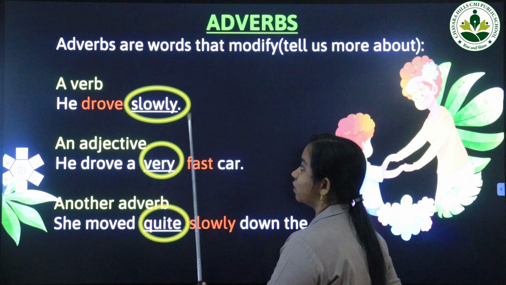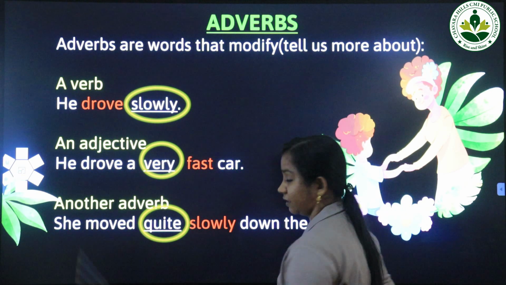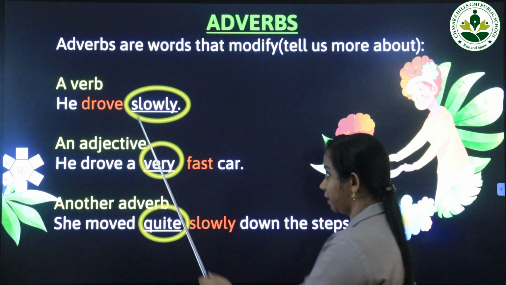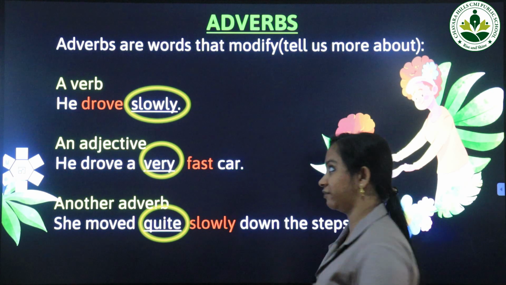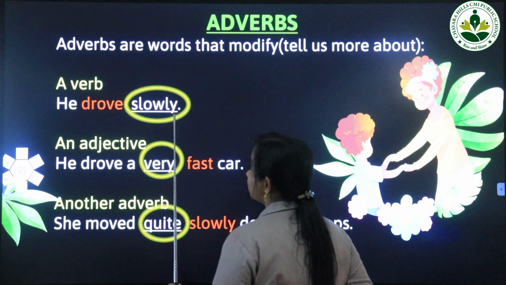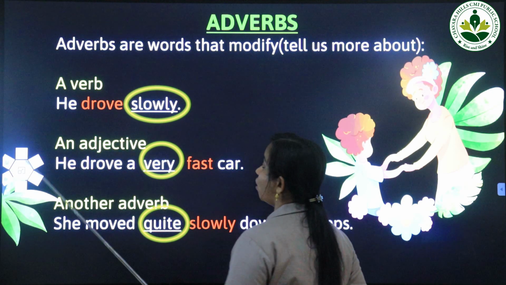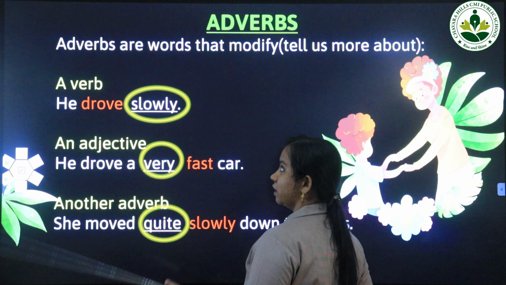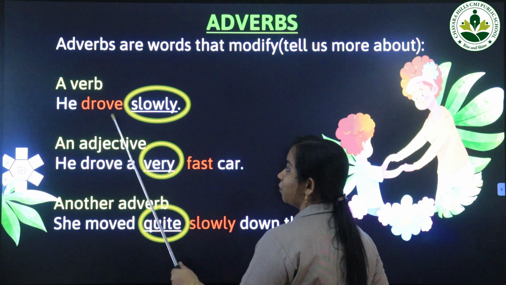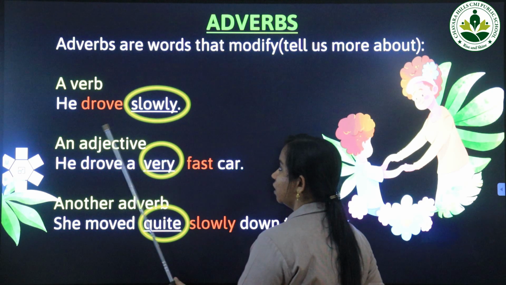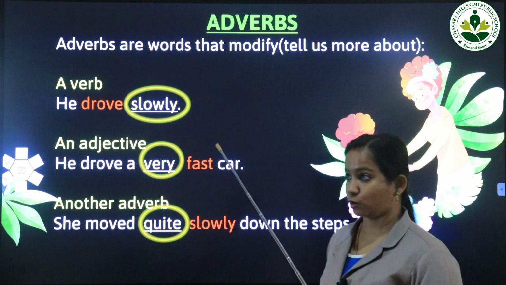Just see the first example. He drove slowly. Drove is the verb. Drive, drove. Drove is the past form of the verb drive. So now the verb drove is being modified. He drove how? He drove slowly. So we got more information about the verb drove.